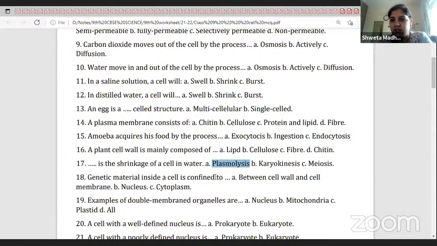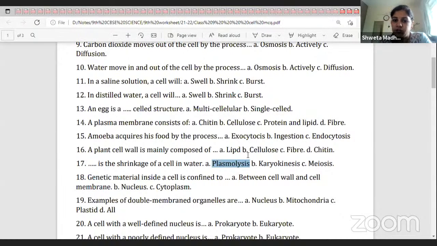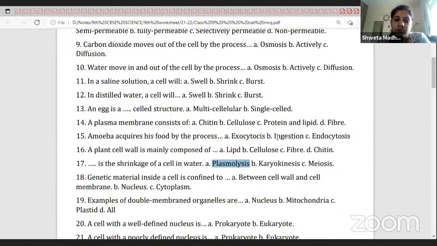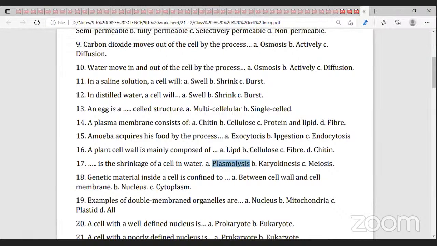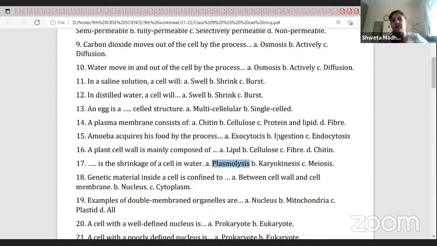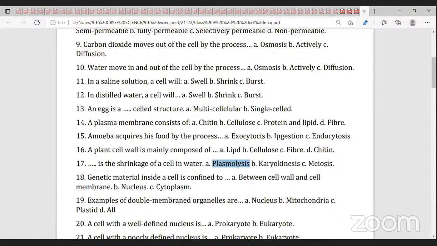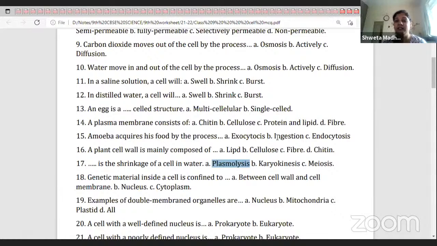Confined means present, bounded to. Where is the genetic material present? Cytoplasm? Genetic material, where is it present? Nucleus. Genetic material, that is chromatin. Genes are present on chromosomes. Chromatin material is always present inside the nucleus.